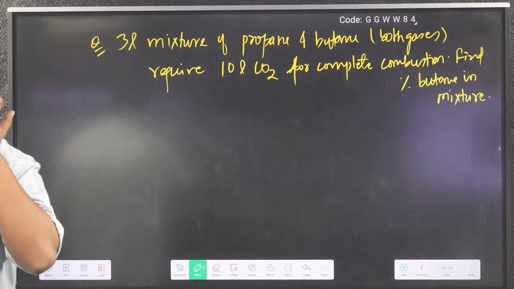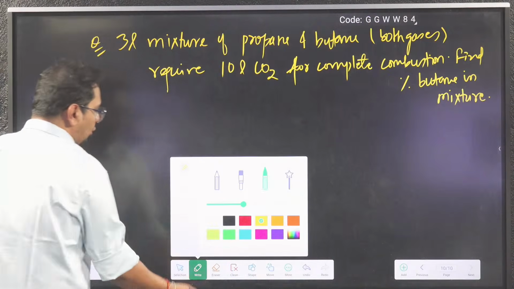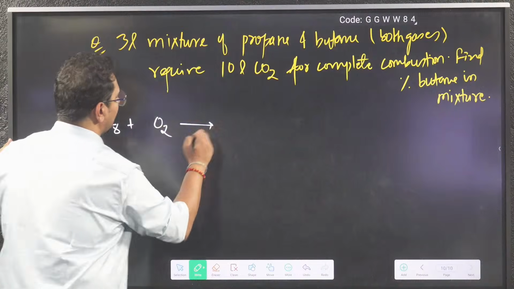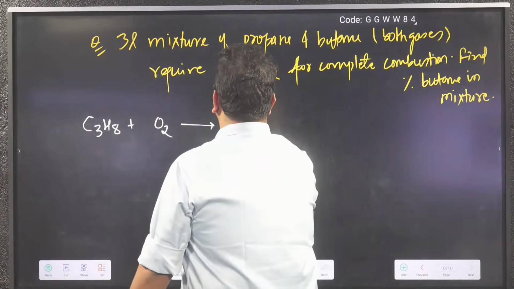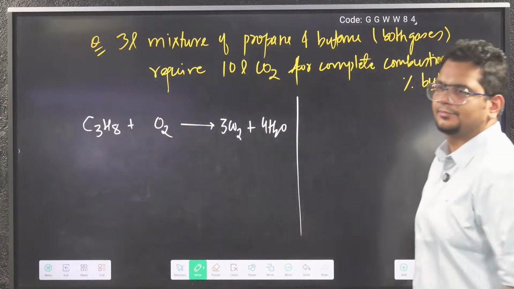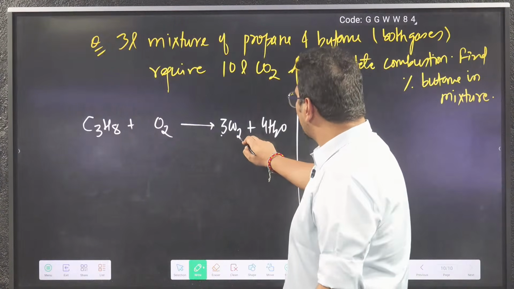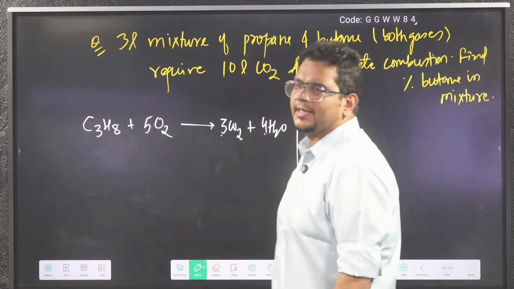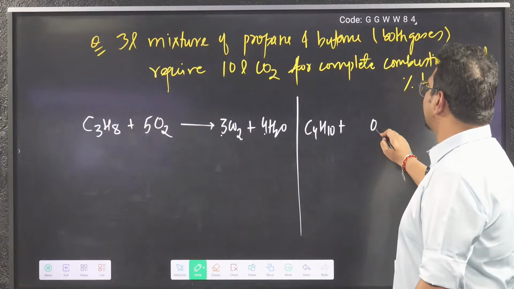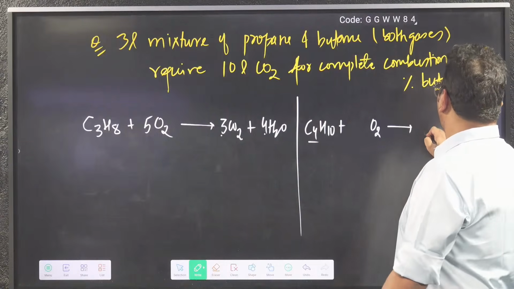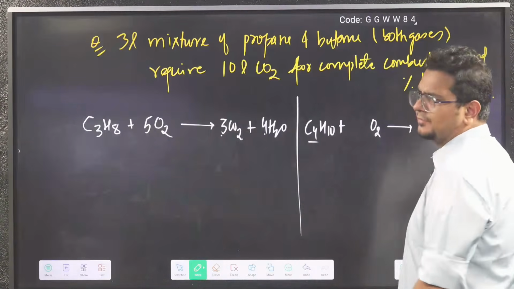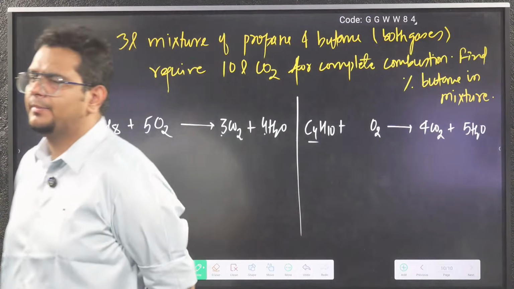Shall we start? So we have propane and butane, bhai. Both the gases are reacting: C3H8 plus O2, combustion. So for 3 carbon atoms, 3 CO2; for 8 hydrogen atoms, 4 H2O. 3 into 2, 6 plus 4, 10 oxygen atoms means 5 O2. So can you balance C4H10 for me, bhai? Balance C4H10 plus O2. So 4 CO2, and 10 hydrogen atoms means 5 H2O. Can you find O2? How many will come, bhaiya?